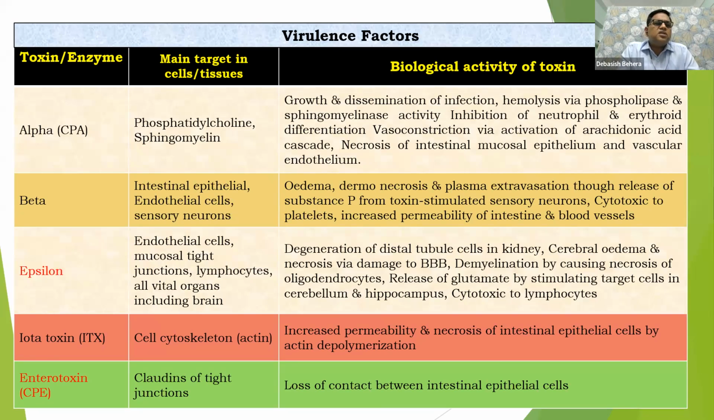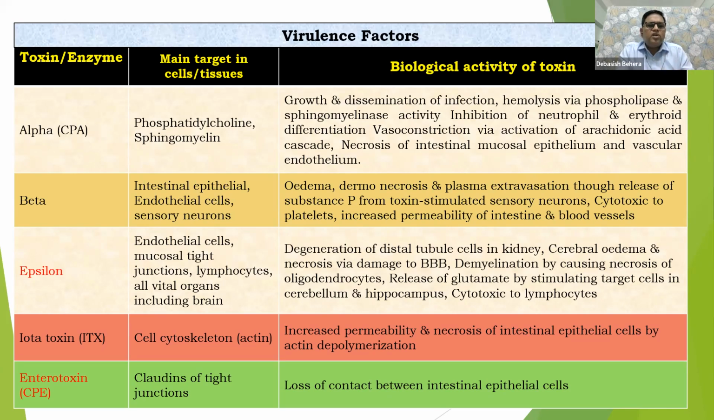And what are the virulence factors? Number 1 is alpha, number 2 is beta. In column number 2, I have mentioned the particular target cells or tissue it mostly damages. Alpha damages phosphatidylcholine and sphingomyelin. Then beta damages intestinal epithelial cells, endothelial cells of the blood vessels, and secondary neurons. Then epsilon. Epsilon is the important toxin here. We will go into detail about epsilon in a later part of this presentation.